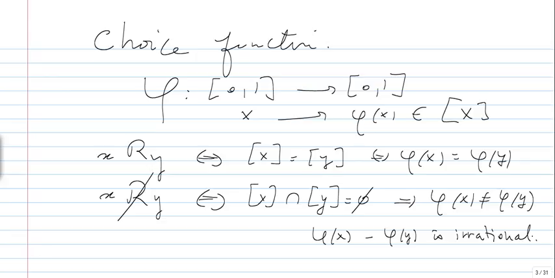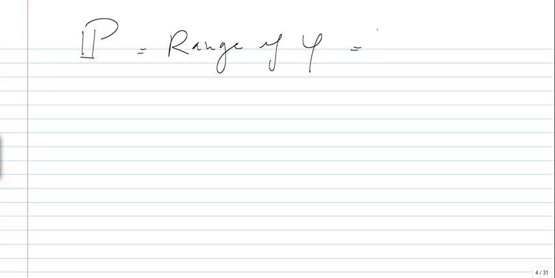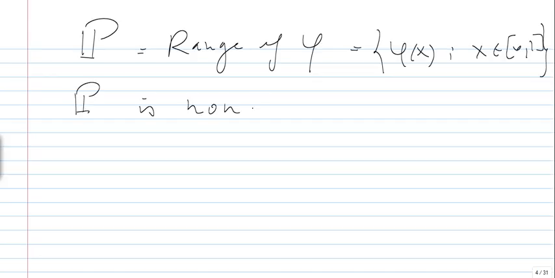Okay? So it's not just that they are different, that the difference is an irrational number. Okay. So now what do we do? We take the set P, which is the range of this choice function. So this is the set of phi of x for x in [0, 1]. And we want to show that the set P is non-measurable.